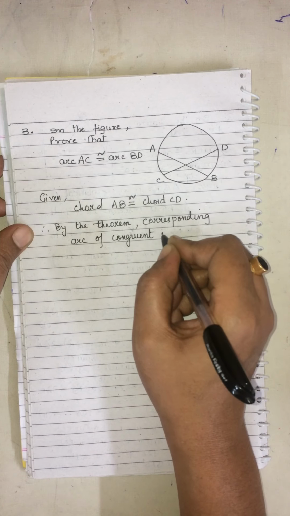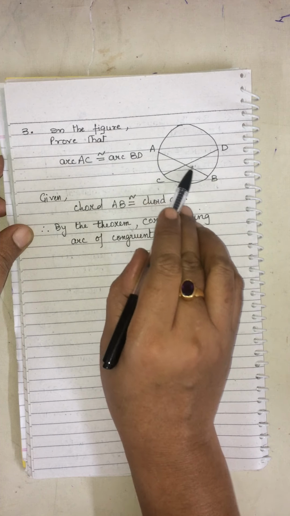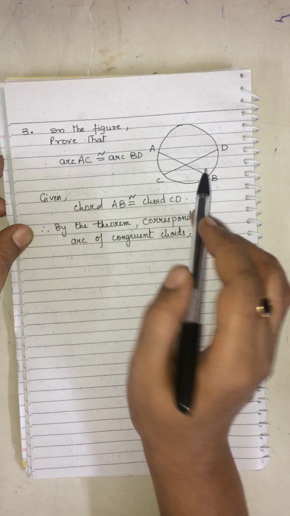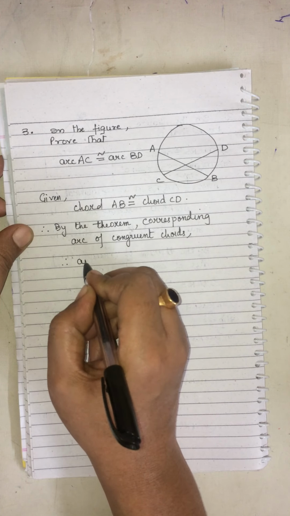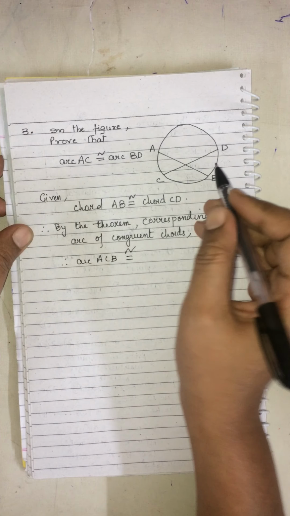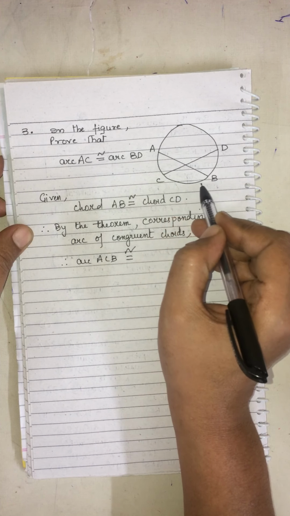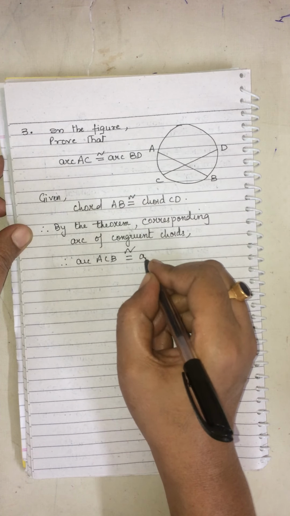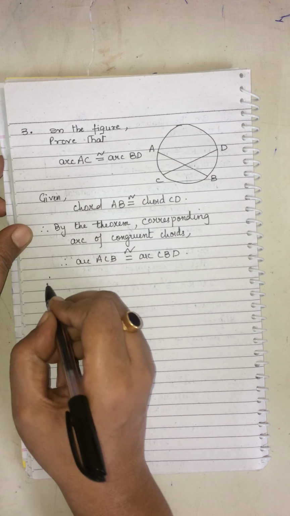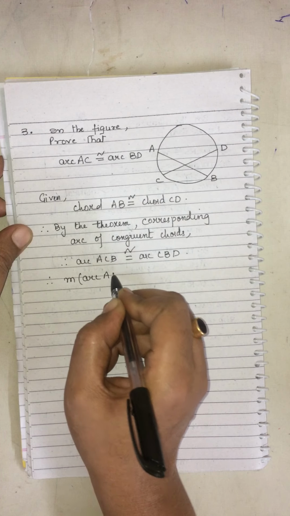What do we have, children? See, for AB, the corresponding arc is ACB. So therefore, arc ACB will be congruent to arc CBD, where CD is the chord and the corresponding arc is CBD. Therefore, we can write that both the measures are also equal.